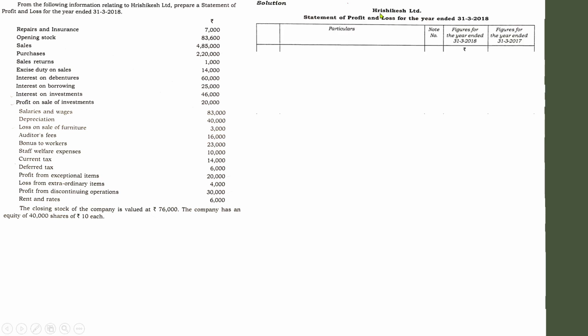So first of all, identify in which head each of these items comes. So let us go for the presentation. First one, the title of the concern: Rishikesh Limited. Statement of profit and loss for the year ended 31/3/2018.